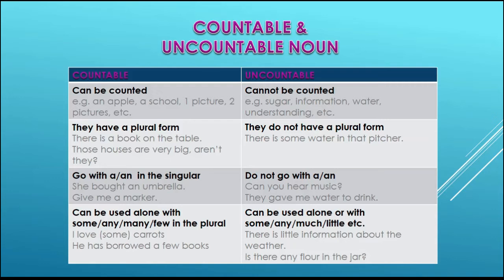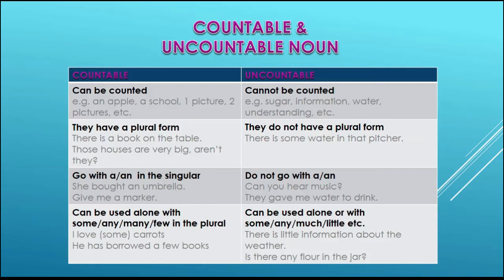Let's look at the examples in the table. The first row gives the examples. Countable nouns, column 1, can be counted, for example, an apple, a school, one picture, two pictures, etc. Uncountable nouns cannot be counted, for example, sugar, information, water, understanding, etc. Here you can see in the examples, all the examples of the countable nouns can be counted, but the uncountable nouns cannot be counted.